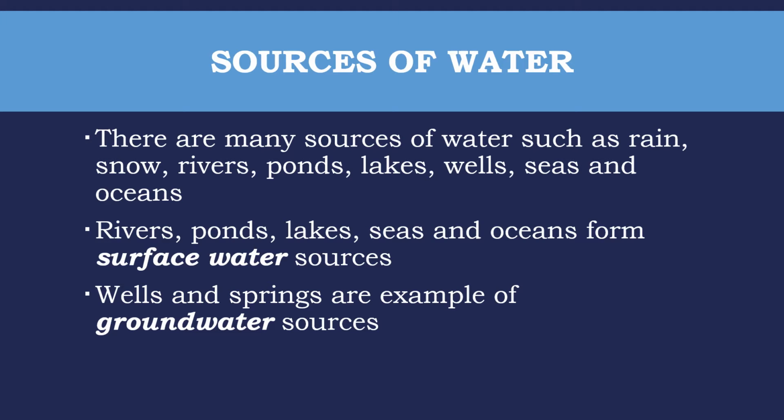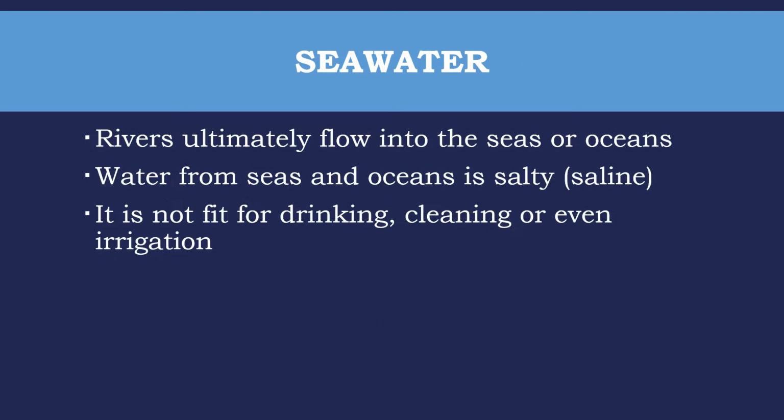Rivers, ponds, lakes, seas and oceans form surface water sources, while wells and springs are the examples of groundwater sources. Sea water. Rivers ultimately flow into the seas or oceans. Water from seas and oceans is salty, that is saline, and it is not fit for drinking, cleaning, or even irrigation.